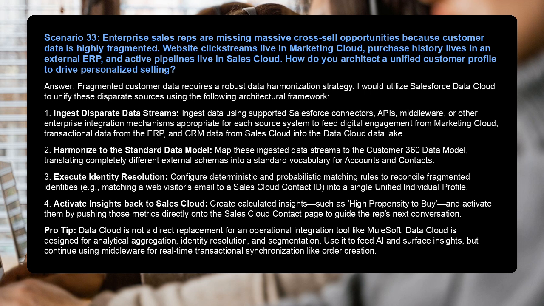4. Activate insights back to Sales Cloud. Create calculated insights, such as high propensity to buy, and activate them by pushing those metrics directly onto the Sales Cloud contact page to guide the rep's next conversation.